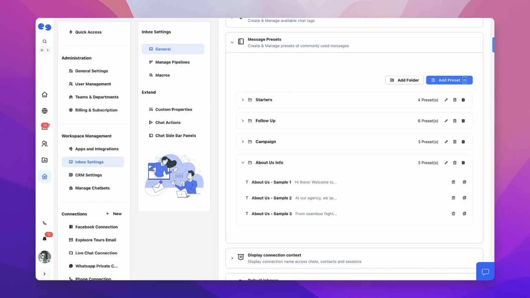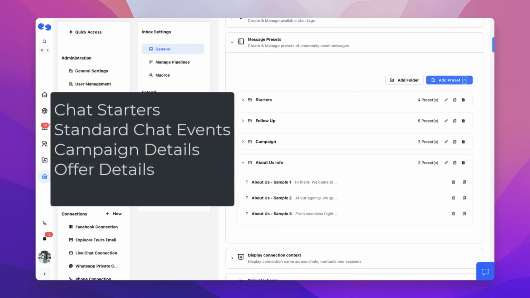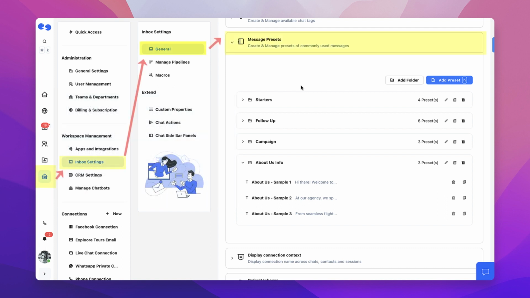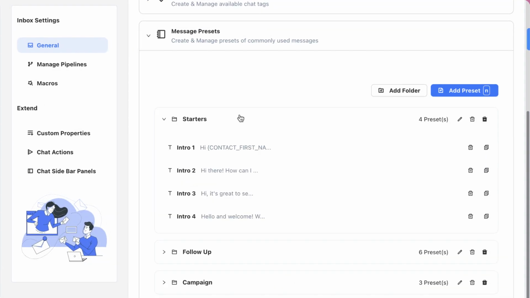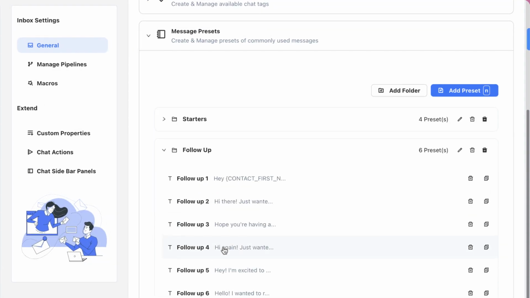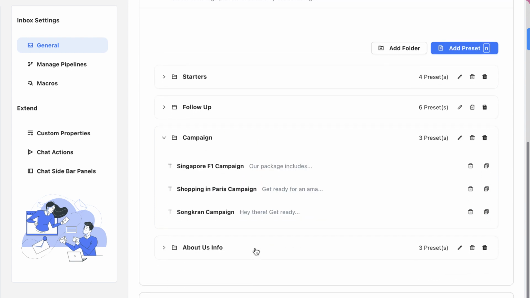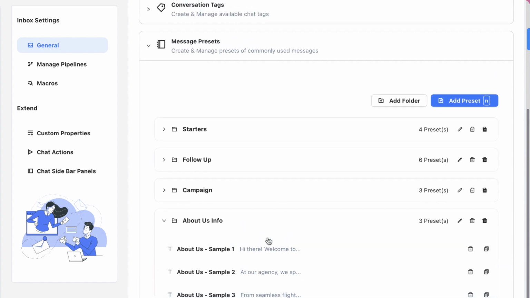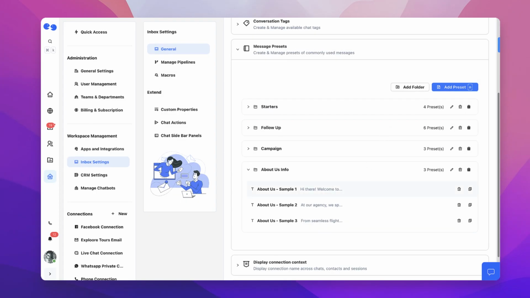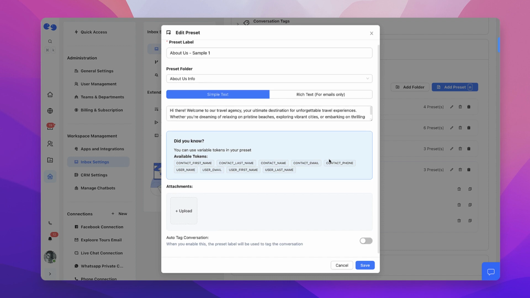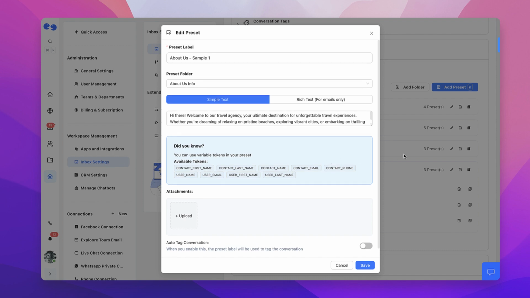Your company has a brand voice, and you would want to reflect that in chat starters and standard chat events like transferring, follow-ups, prompting to wait, etc. When you configure the message presets in your workspace settings, it'll make the message presets available to all users. Your entire team will be sharing your brand tone, and it'll also reduce the total time spent in replying to customers. By default, Click Connector has already set up a few sample presets to give you a better idea on organizing the presets.